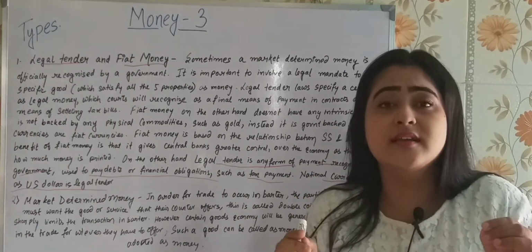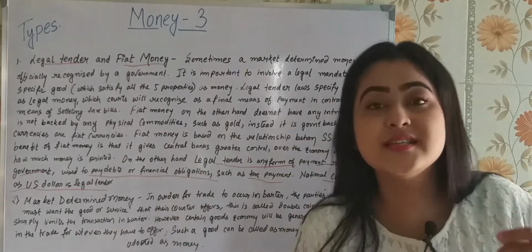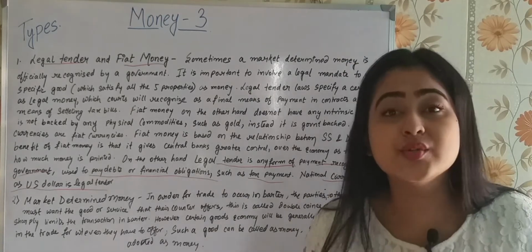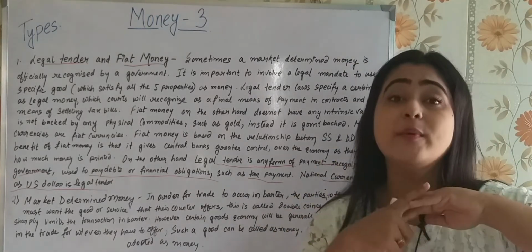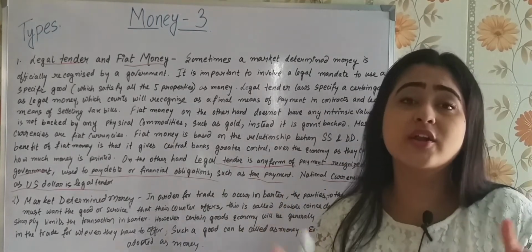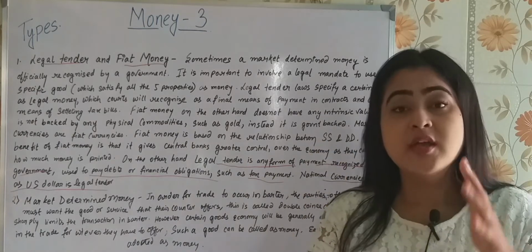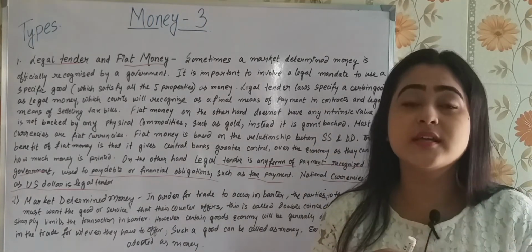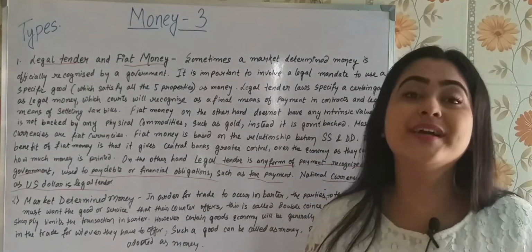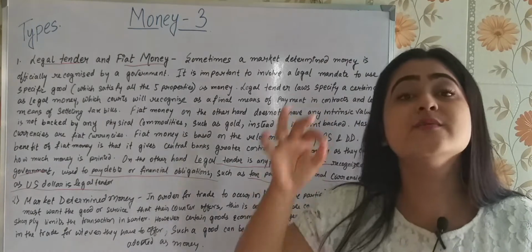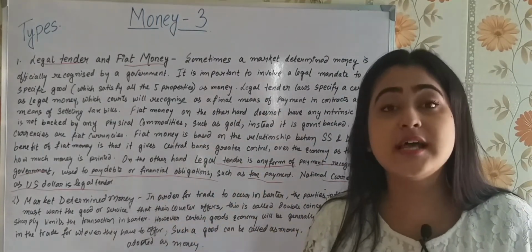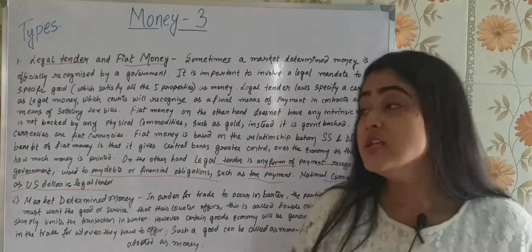Legal tender is basically the currency that is recognized by the government, okay, and that can be used as what? The 5 basic properties of money. What are they? Medium of exchange, store of value, measure of value, standard of deferred payment and stability. So the legal currency which maintains all these 5 properties is called legal tender money. It is recognized by the government. The government tells that this currency is going to be considered as legal tender money. Got it? So that is legal tender.